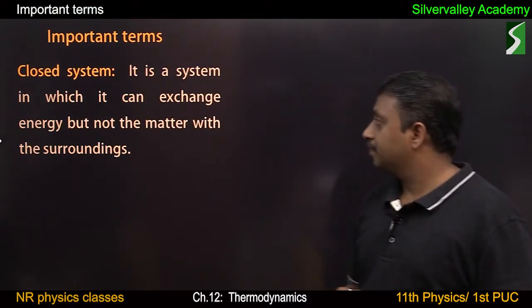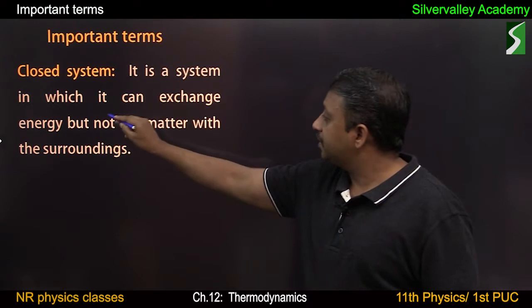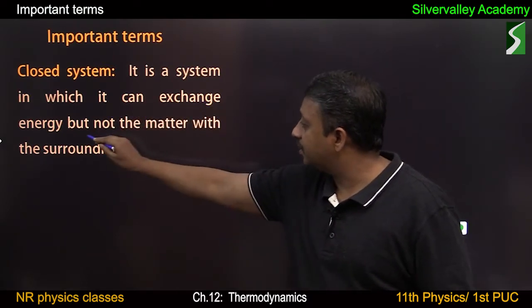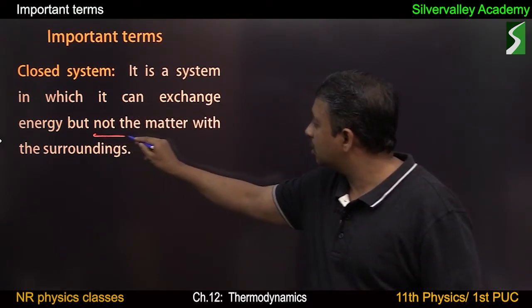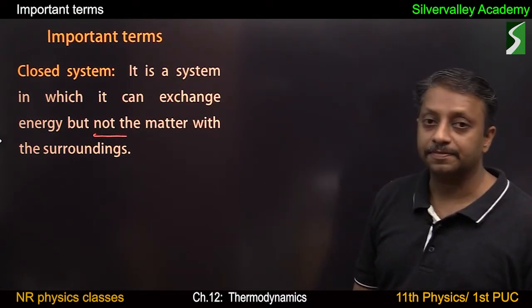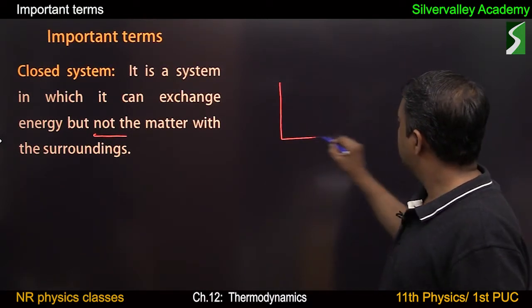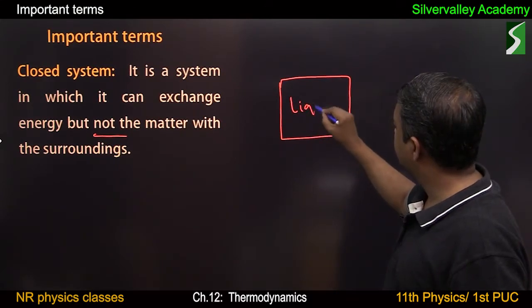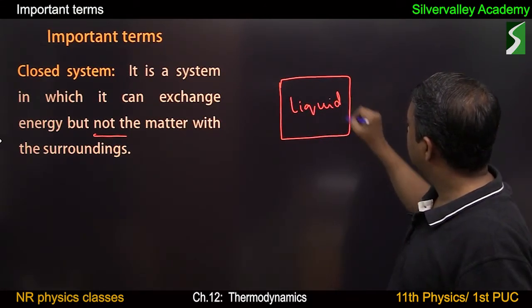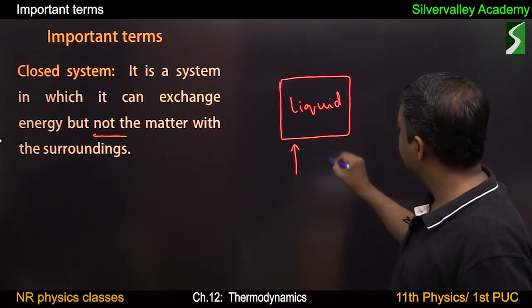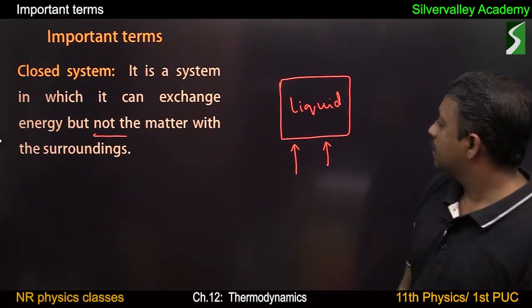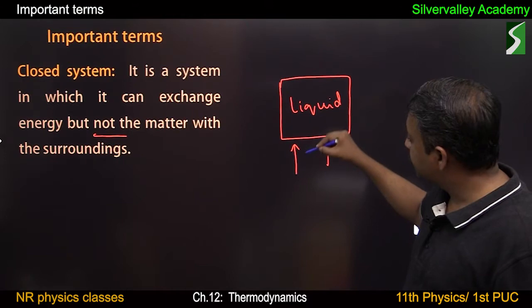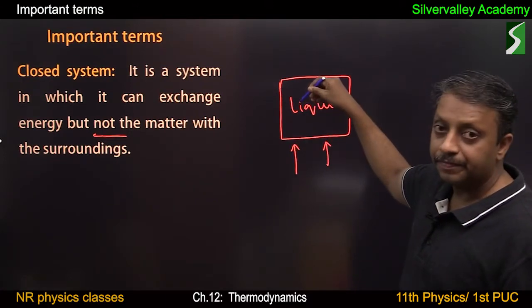Closed system. It is a system in which it can exchange energy but not the matter with the surroundings. This is a container with liquid. This liquid is heated. There is exchange of energy between surroundings and the liquid.